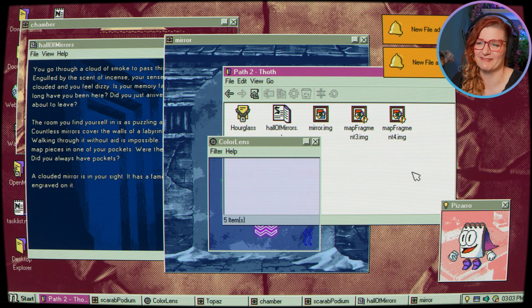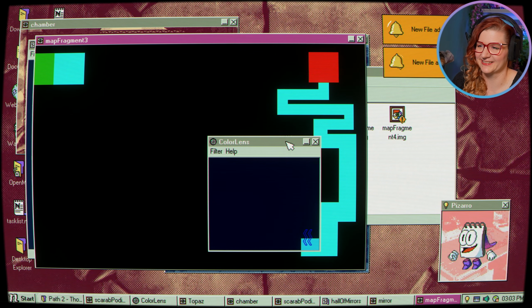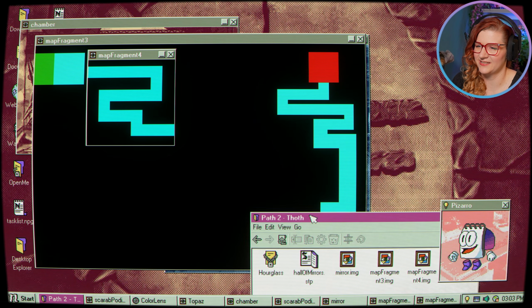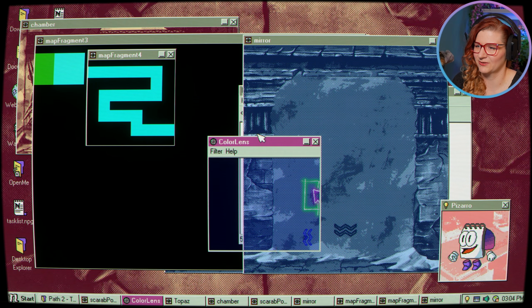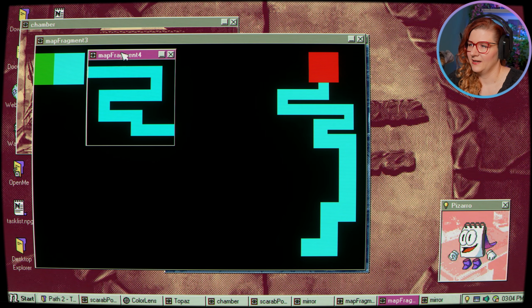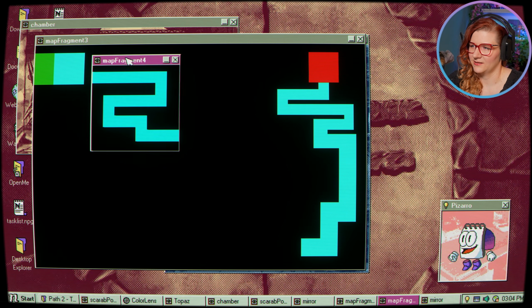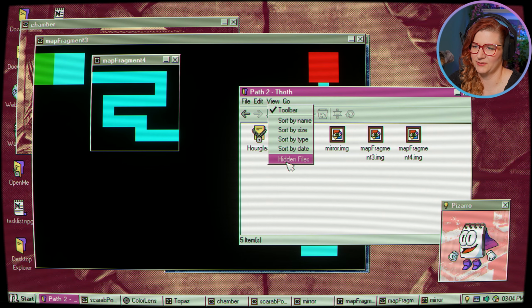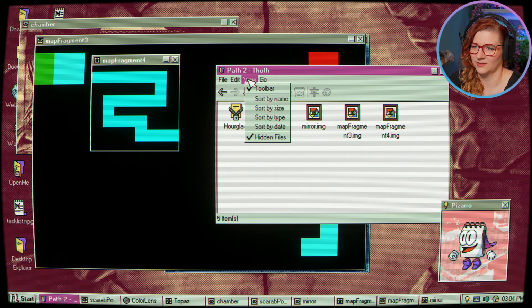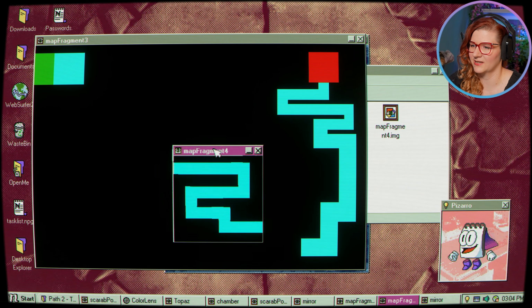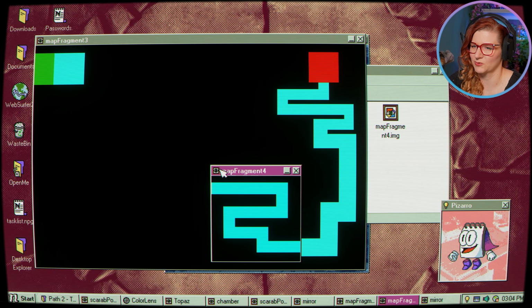It was fine, but now we have more map fragments. So there still might be a jump scare. I assume the same idea here. Anything changed with the mirror? No, still the same instruction. But now, okay, now this doesn't go together. Do we need all of the pieces? Can we get all of the pieces? Are they just hidden? No, they're not, because they got closed. They're no longer here, because from what I remember, we can't resize those windows.